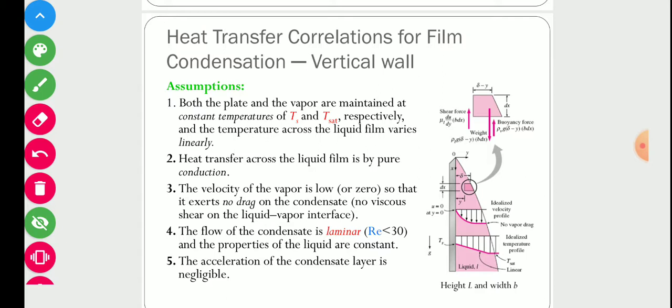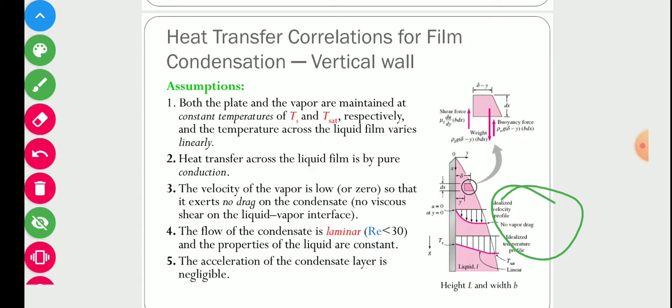The third assumption is that the velocity of the vapor is low or zero, so that it exerts no drag on the condensate, no viscous shear at the liquid vapor interface. So this vapor having zero velocity does not give any drag to this film. Otherwise, if there is a drag on the liquid, then the thickness of the condensate layer will increase or decrease depending upon the direction of the vapor phase.